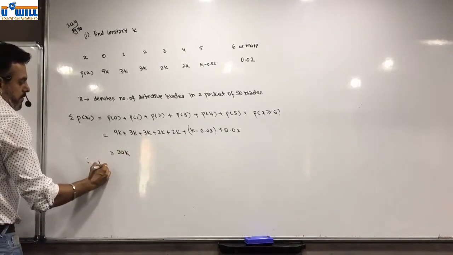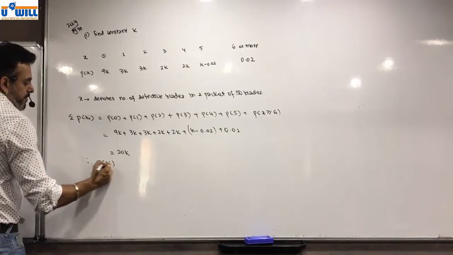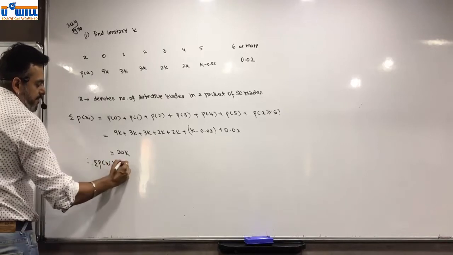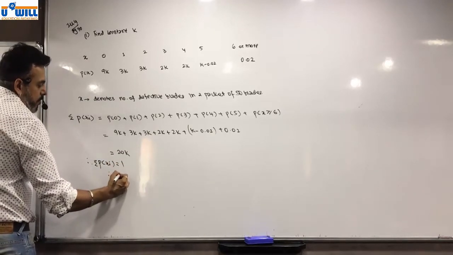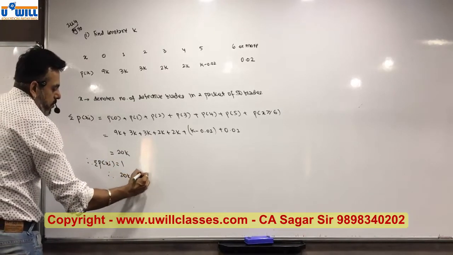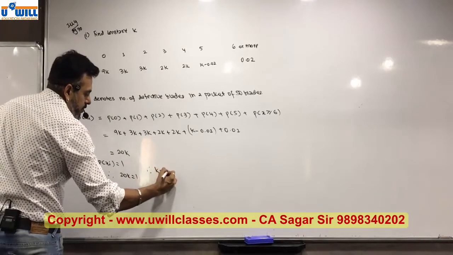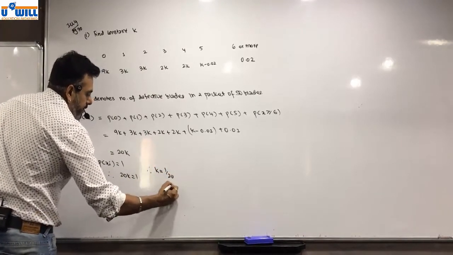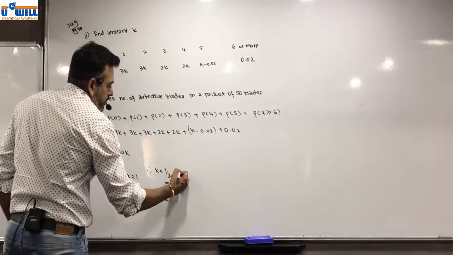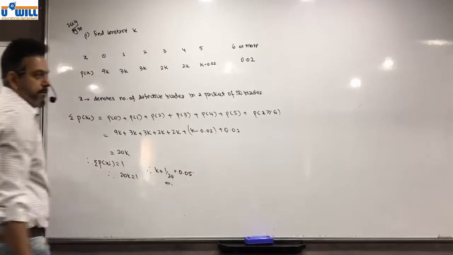Therefore, sigma p of xi is equal to 1. Therefore 20k is equal to 1. Therefore k is equal to 1 by 20, which is equal to 0.05.